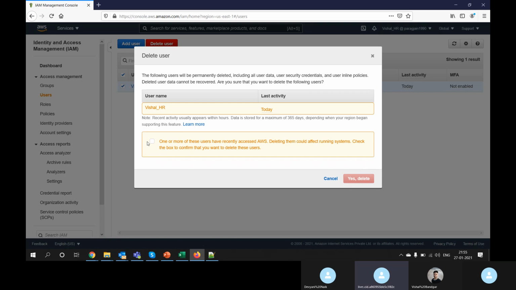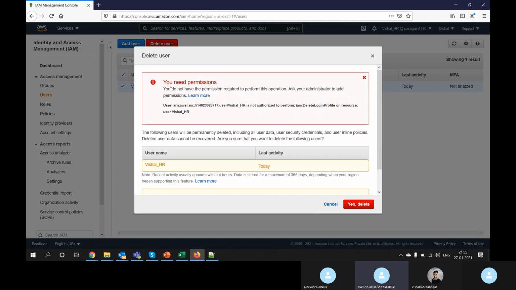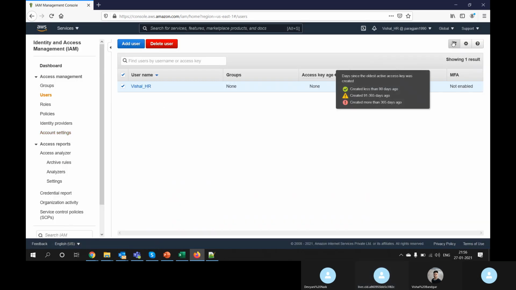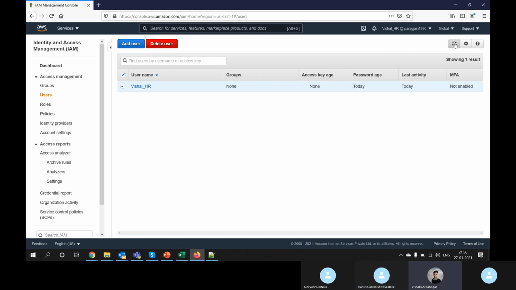Let's see. Try. You don't have permission. I have just given read permission. I haven't given write, delete, or update permission to Vishal. Ask your admin to add permissions. Are we clear till here? Yes, yes, clear.